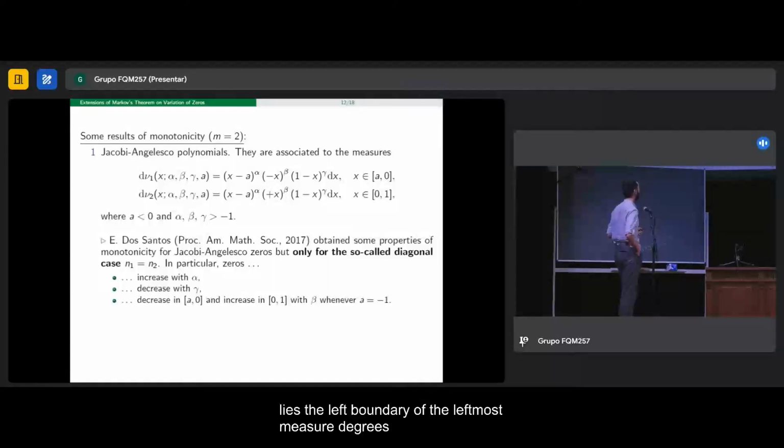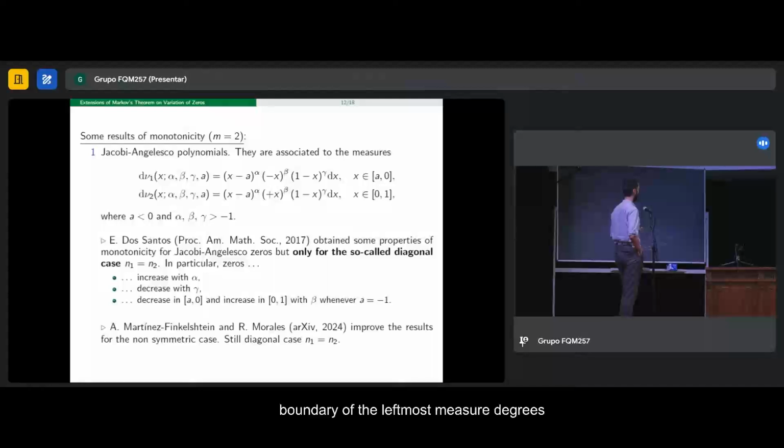It happens that the zeros on this interval decrease, and the zeros on this interval increase with respect to beta, whenever a equals -1, so we are in the symmetric case. Later on, this year, this author improved this result a little and obtained the same result for the non-symmetric case, but still only in the diagonal case.